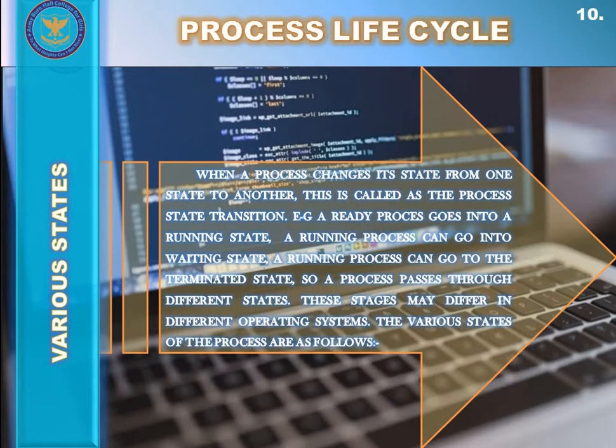When a process changes its state from one state to another, this is called process state transition. For example, a ready process goes into a running state. A running process can go into a waiting state. A running process can go to the terminated state. So a process passes through different states. These stages may differ in different operating systems. The various states of the process are as follows.